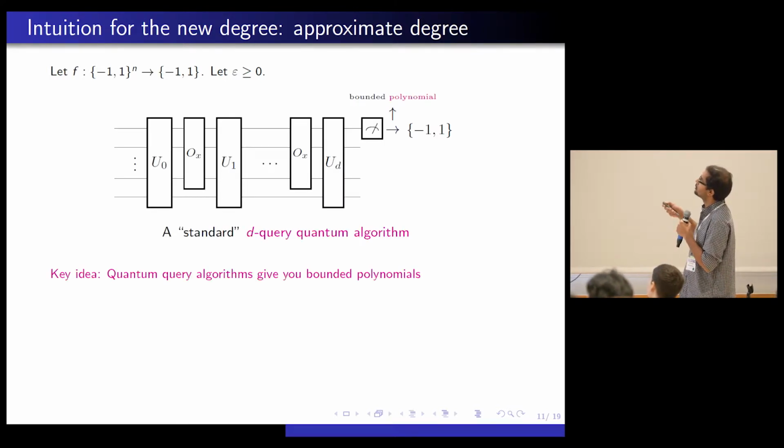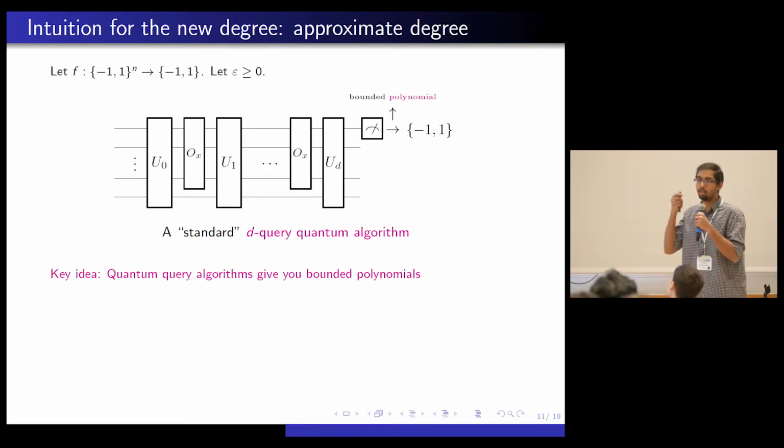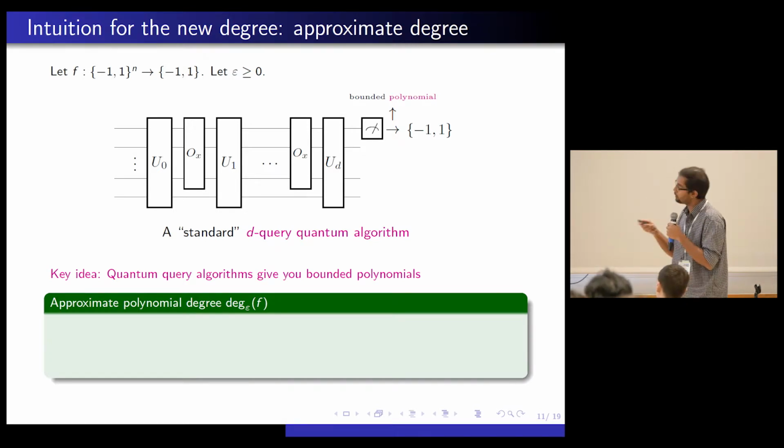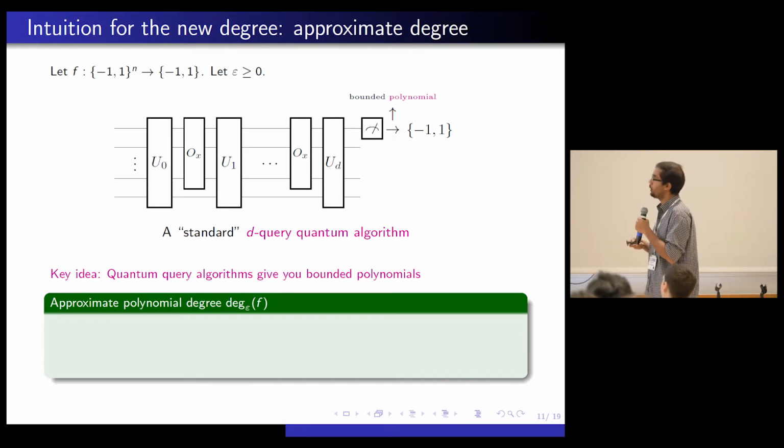They said, this is a D-query quantum algorithm, with a unitary oracle, and it keeps repeating. You make a measurement. They observe that this measurement is a random variable, but this random variable is a bounded polynomial. That's really their key idea. You have a D-query quantum algorithm. It gives you a degree 2D polynomial. And they use approximate degree to lower bound quantum query complexity.